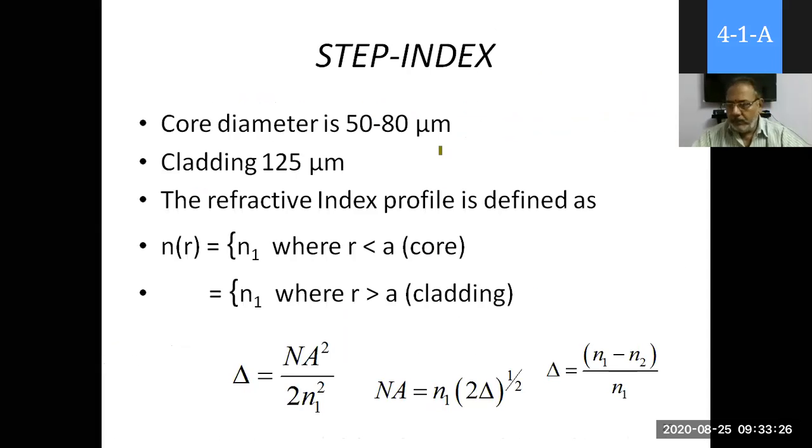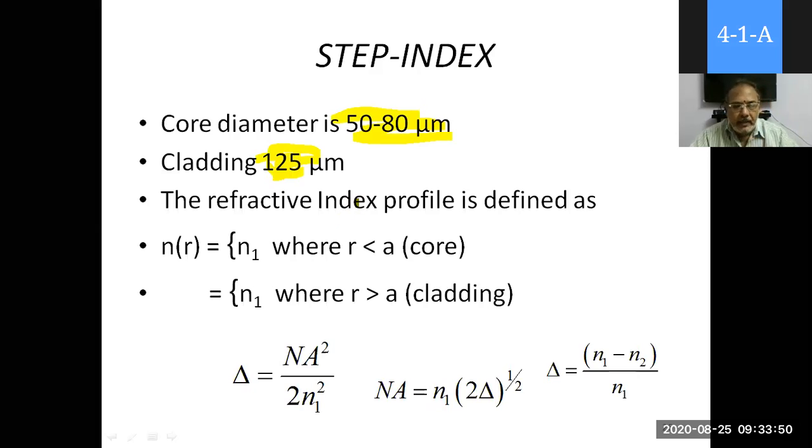By completing today's class, we will be able to find some other modes of fiber and compare them. So note this down: core diameter is around 50 to 80 micrometers, and the cladding outside diameter is up to 125 micrometers.